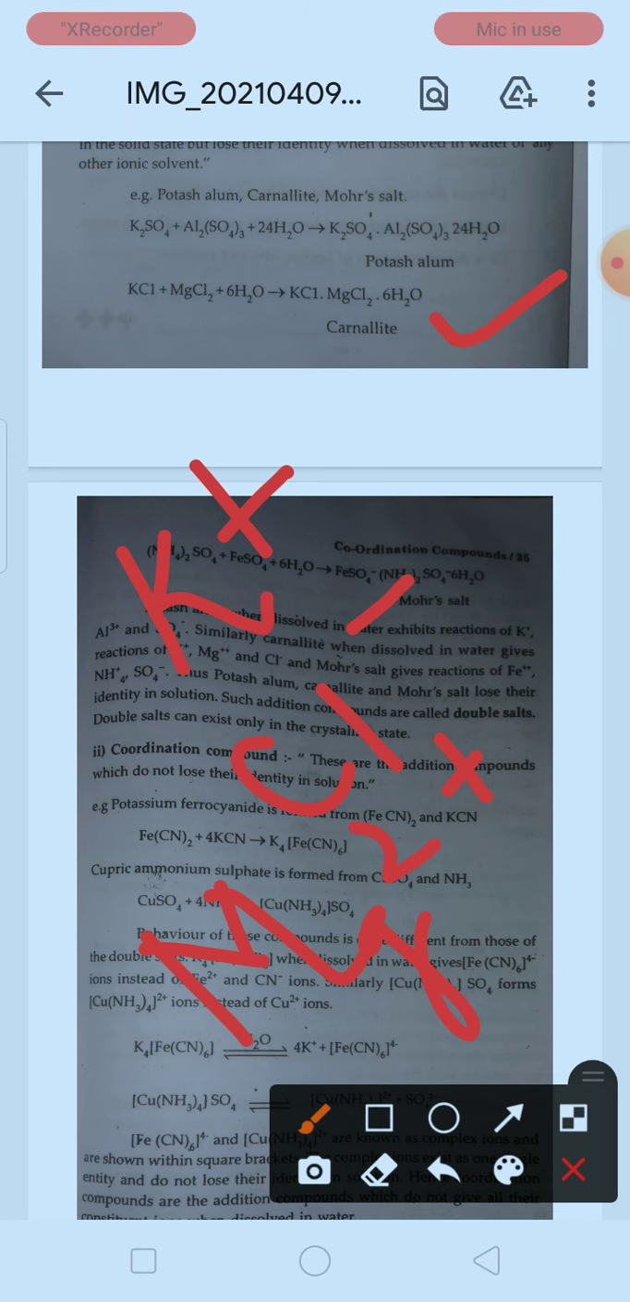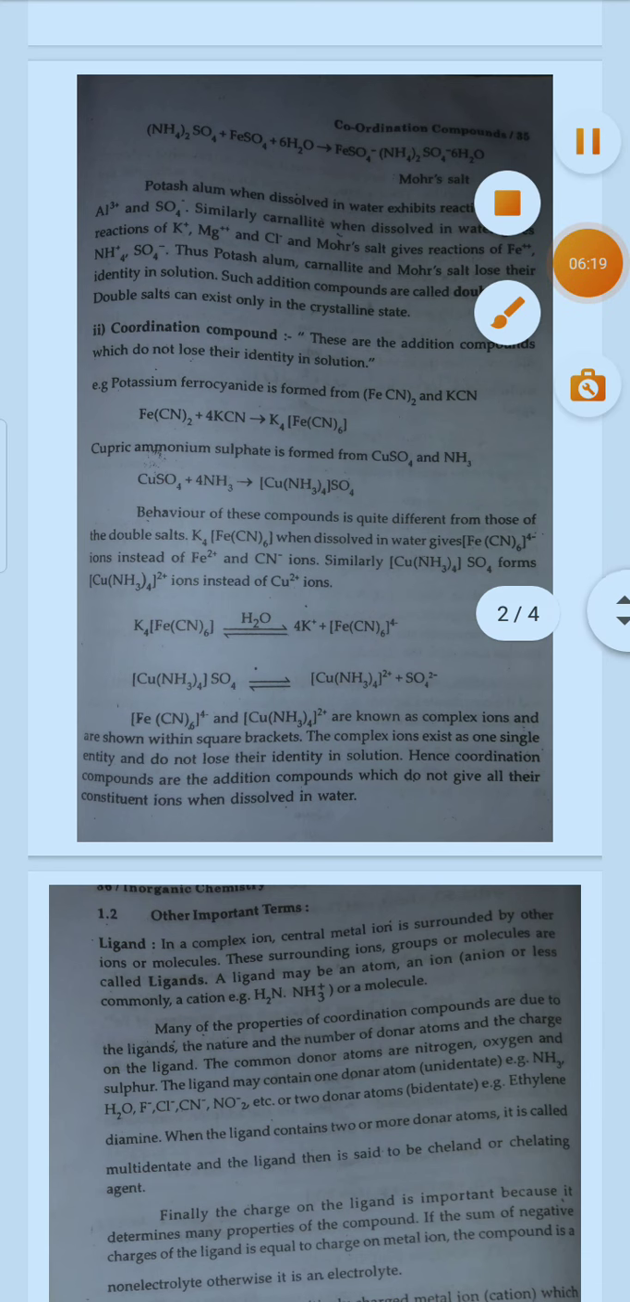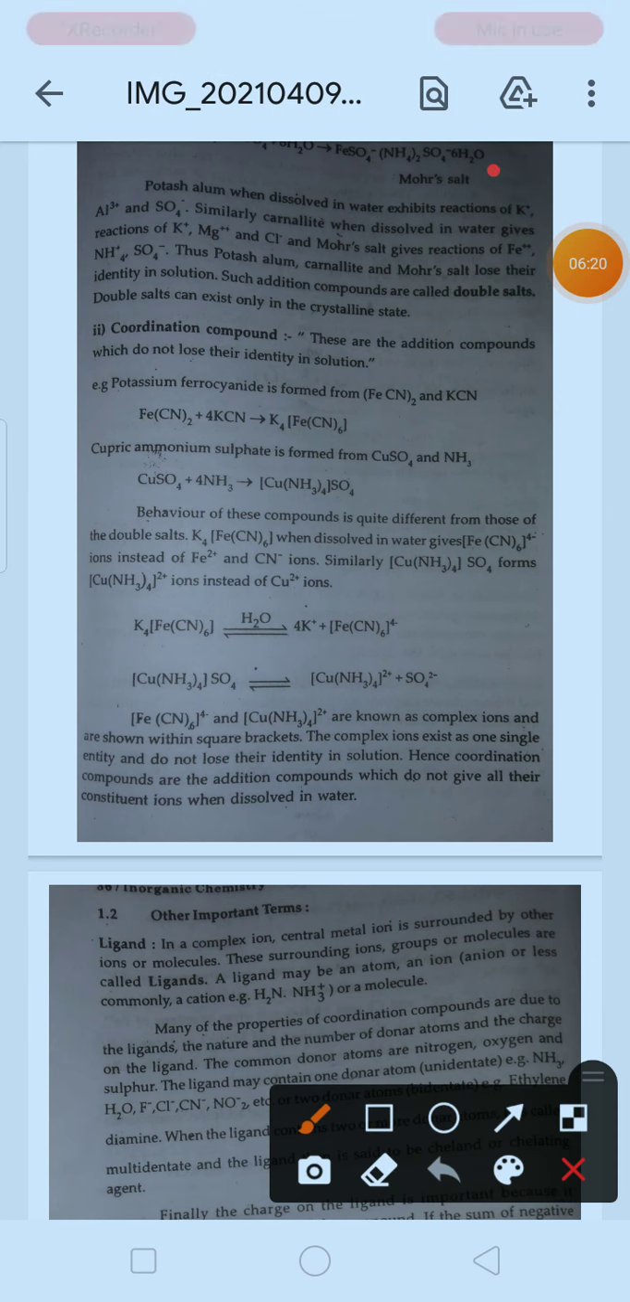Now what about the Mohr salt? Just check the Mohr salt. When it is dissolved in water or any other ionic solvent, again it will lose its identity. Now see the formula for Mohr salt: FeSO4, (NH4)2SO4, and 6 molecules of water. So that correction you have to do. Now check how the ions will be distributed.